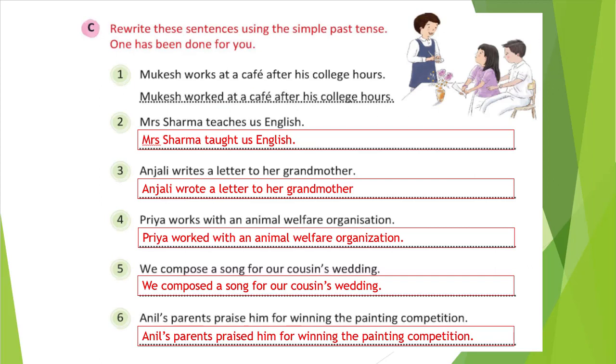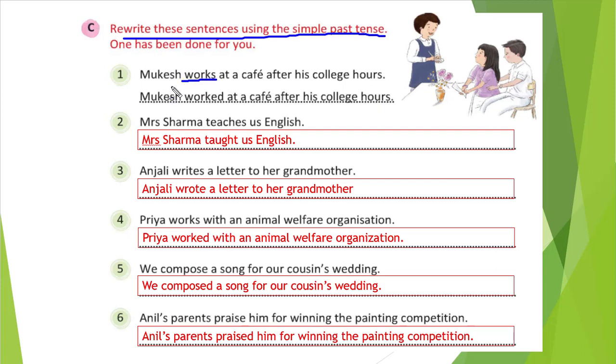That is the C. What we need to do is rewrite the sentence using the simple past tense. With the help of simple past tense, we need to rewrite it. So how will we rewrite it? You see first one, Mukesh works at a cafe after his college hours. So what is the verb which shows the action? That is work, right?